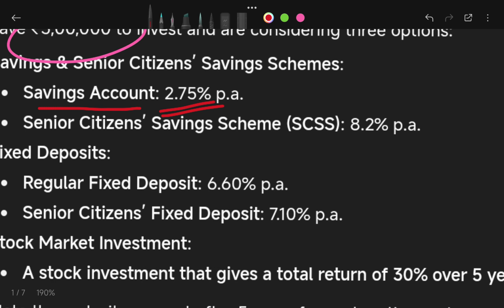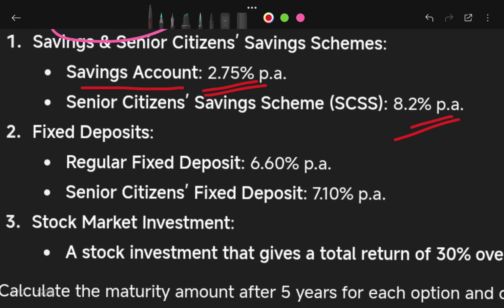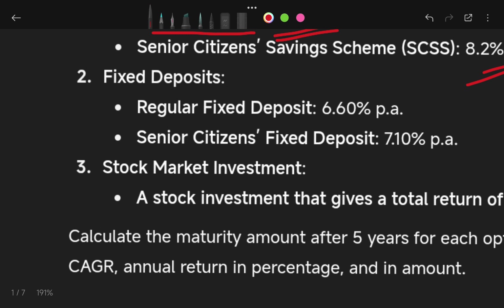In the senior citizen savings scheme, the rate of interest is 8.2%. In a regular fixed deposit, the rate of interest is 6.60%. If it is a senior citizen fixed deposit, then the rate of interest is 7.1%.